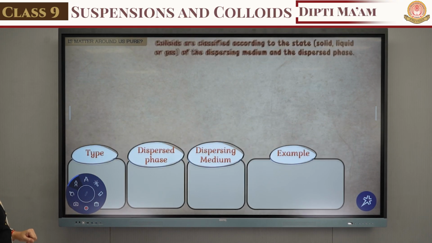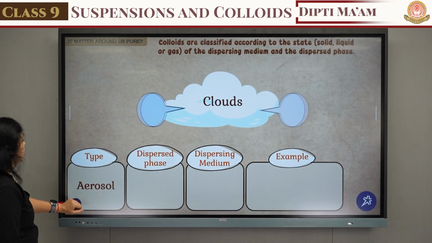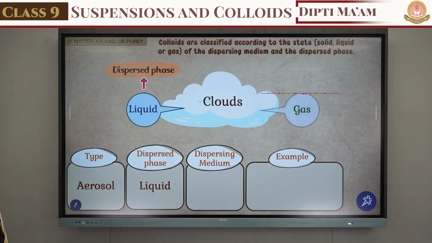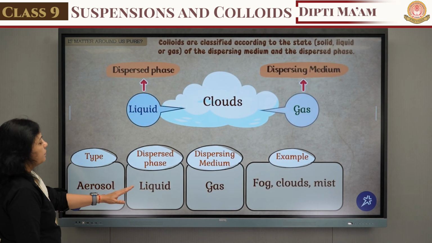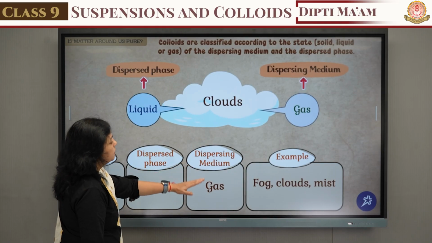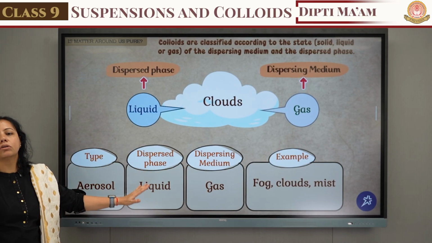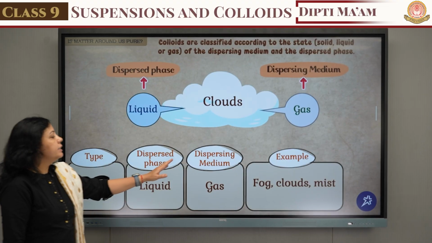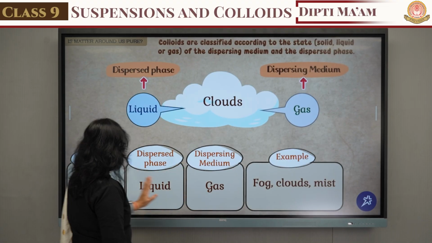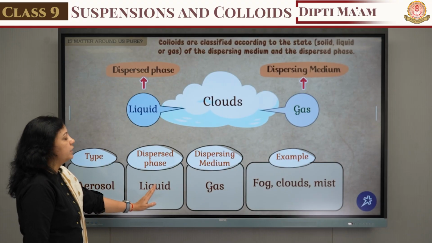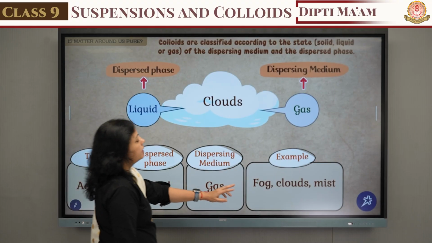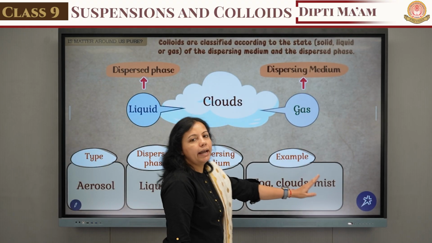The first thing is the aerosol. In this aerosol, the dispersed phase is liquid and the dispersed medium is gas. Dispersed phase means it works like a solute particle, okay, and the dispersed medium is the gas. So generally aerosol is a mixture of liquid and gas, and the examples are fog, cloud and mist.